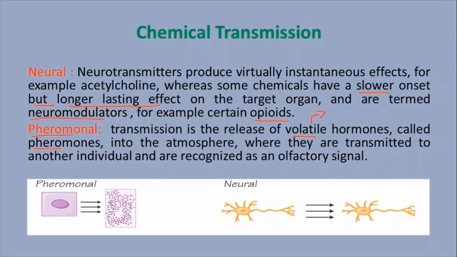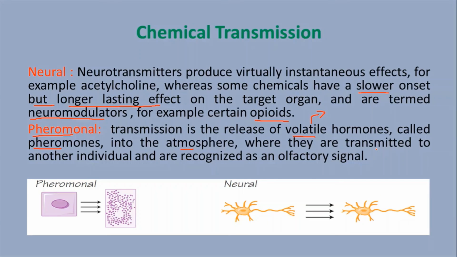This volatile compound enters the atmosphere. So some organisms or insects sense the pheromone smell, pheromone color, pheromone volatility, so that the specific organism is attracted to the corresponding target tissue.